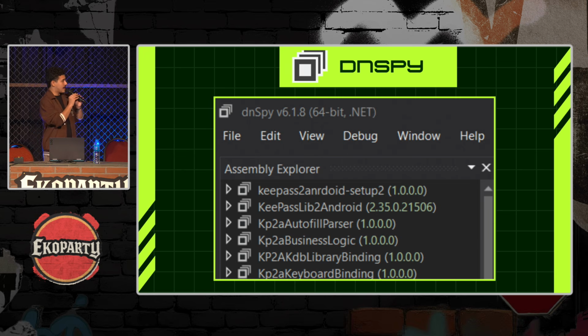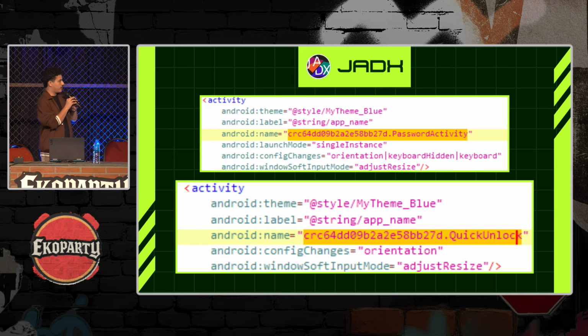So what I did, just like I did with Cuphead, I opened all the KeePass2Android related DLLs in dnSpy. But before starting searching, by that time I didn't know what I was actually looking for. So I decided to go a few steps back into the Java code and try to understand a little bit more about the application. I will very shortly show you the actual application, the actual KeePass2Android app.